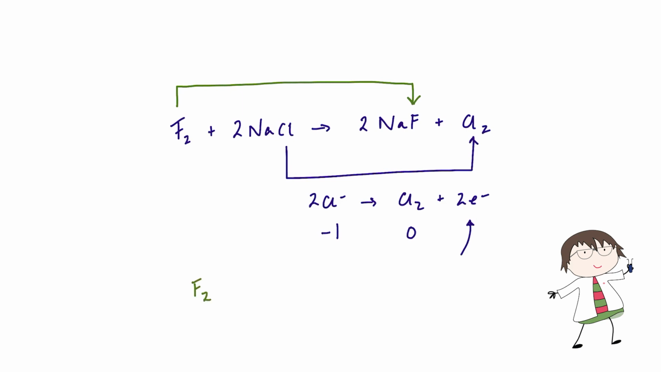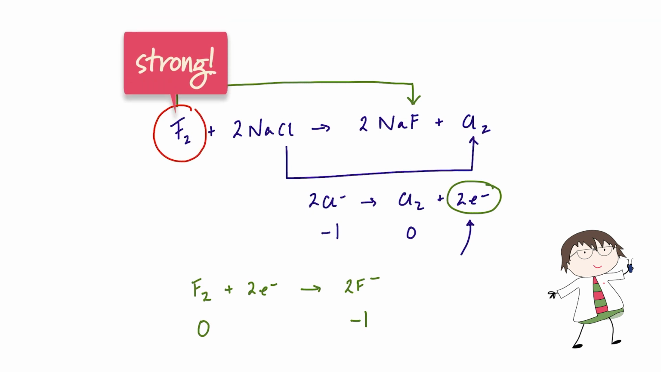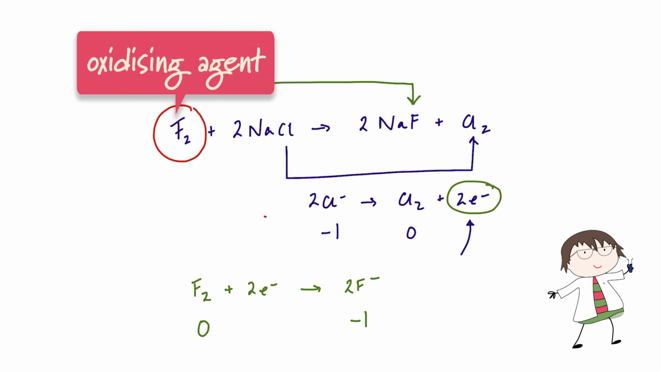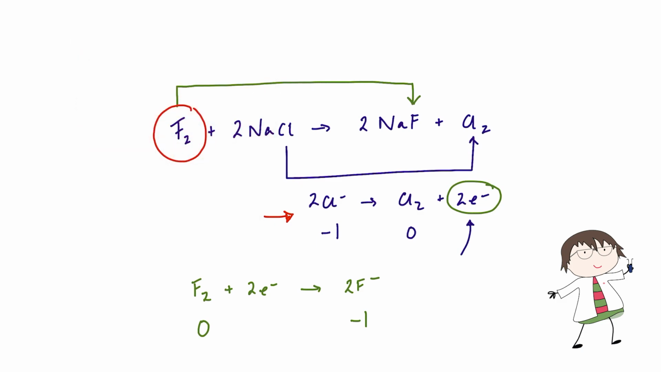So F2 is going to take the 2 electrons that the chlorine gave up, and it is going to be reduced to form fluoride ions. Oxidation state moves from 0 in the element to -1 in the fluoride ion. So although the fluorine itself has been reduced, it is behaving as a very strong oxidizing agent because it is causing the chloride ions to be oxidized to chlorine.